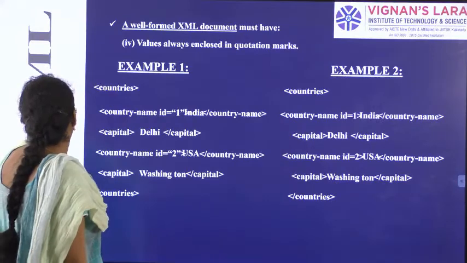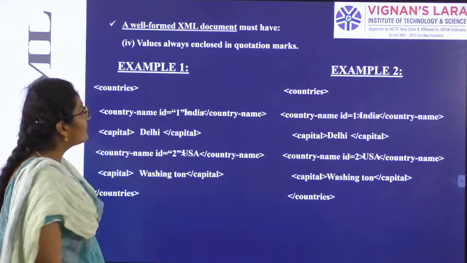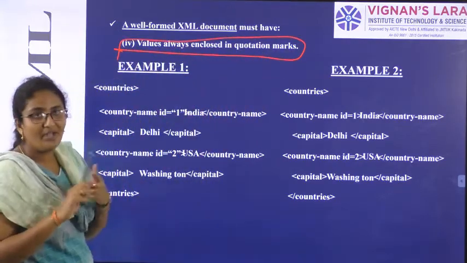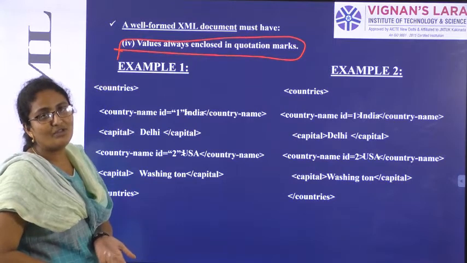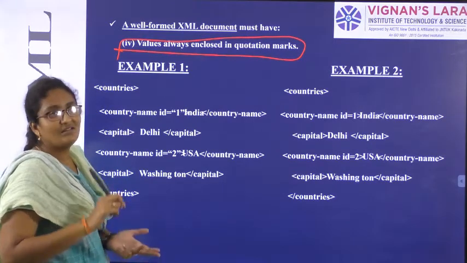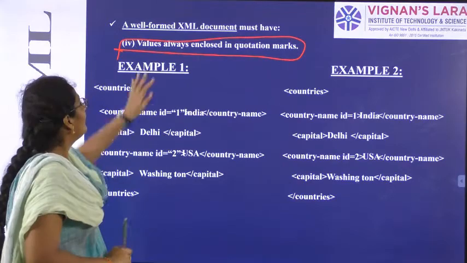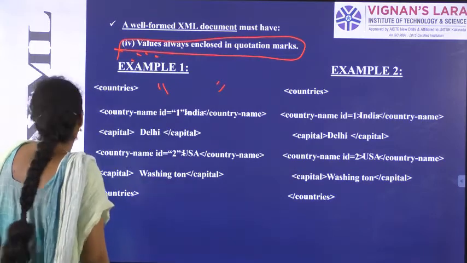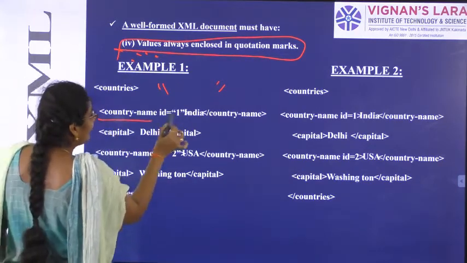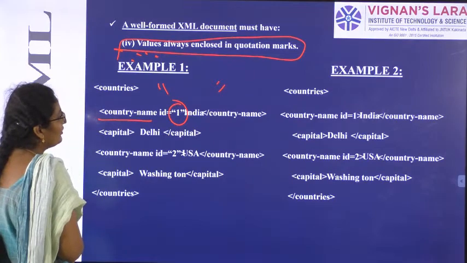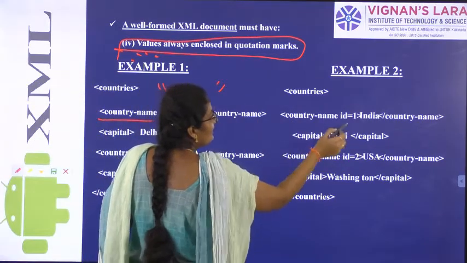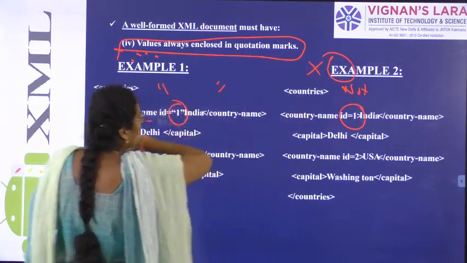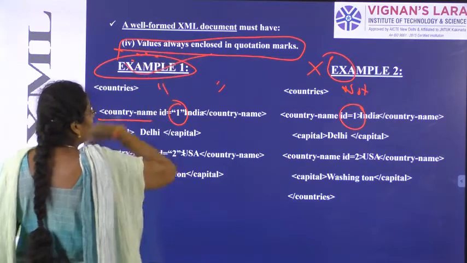Let us see what the fourth point is. Values are always enclosed in quotation marks. First point, we should have the root element. Second point, we should have all the opening and ending tags. Third point, we should have appropriate nesting. Fourth point, all the values are always enclosed in quotation marks. If you see here, country ID 1 is enclosed in quotations. In example 2, country ID 1 is not enclosed in quotations. So example 2 is not a well formed document. Example 1 is a well formed document.